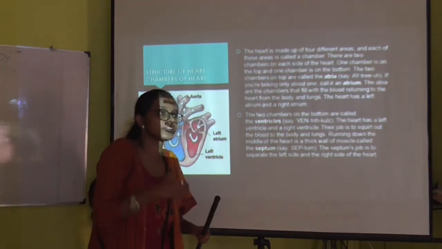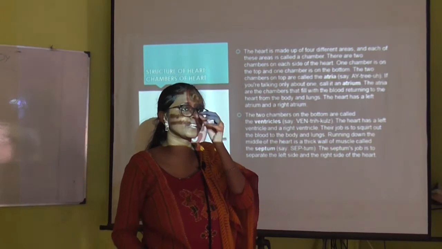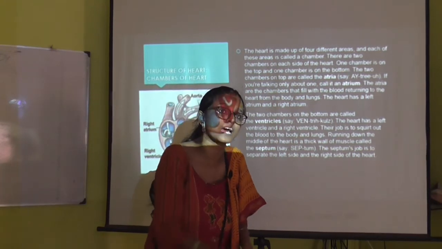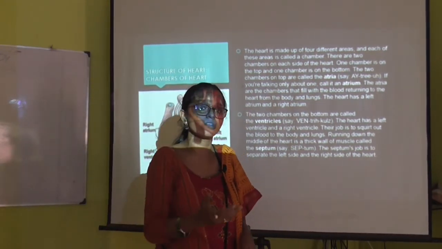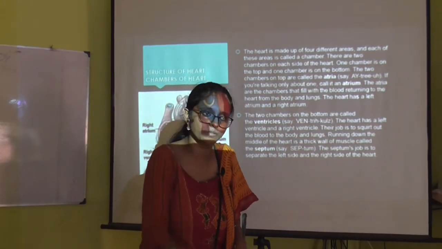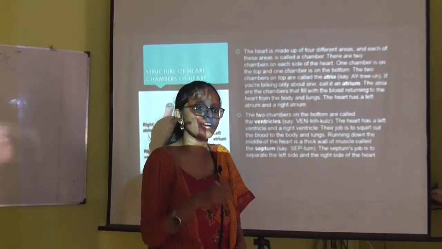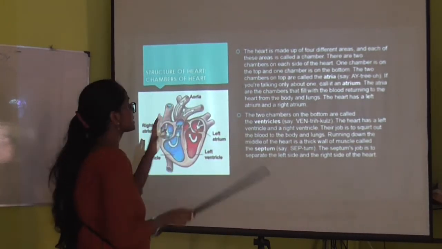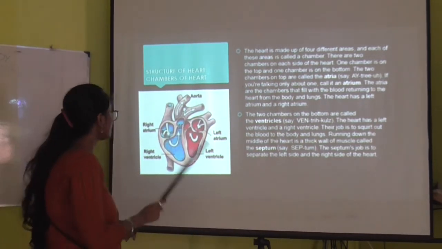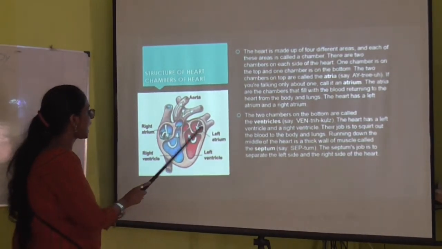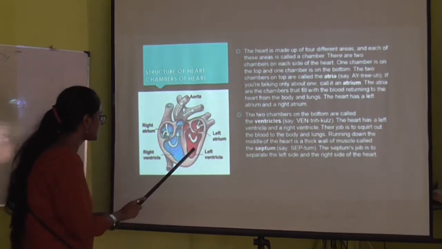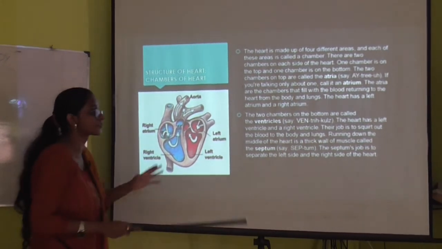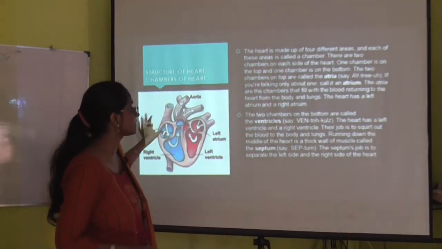There is one chapter in the syllabus called biodiversity. Over there we will learn how animals are differentiated on the basis of the chambers of the heart. Some organisms have 2 chambers, some have 3 chambers, and human beings have a 4 chambered heart. The upper chambers are the atria, the left and right atrium, and the lower chambers are the ventricles. Now, what is the function of the atrium? To receive the blood.